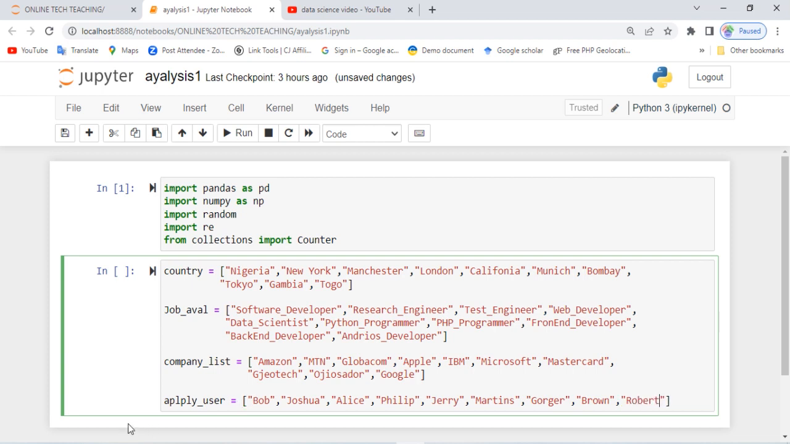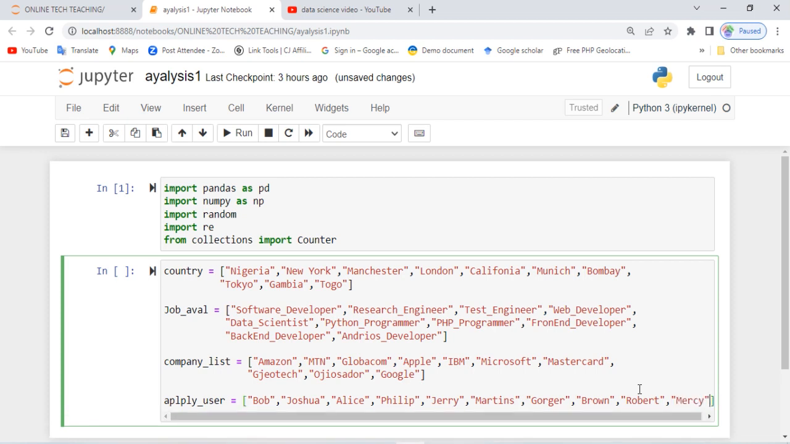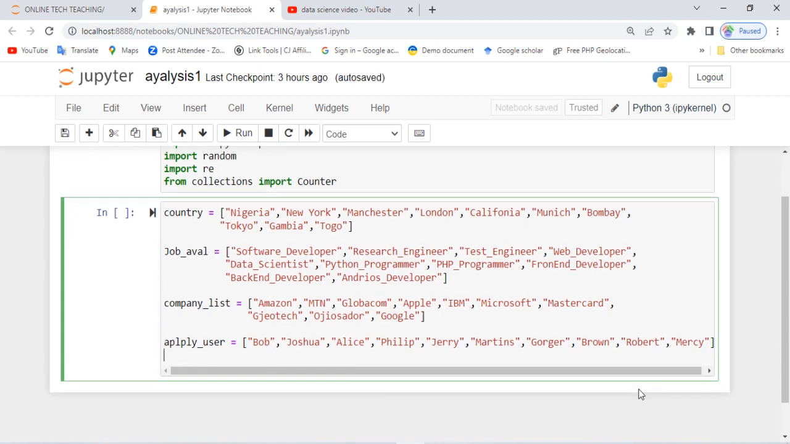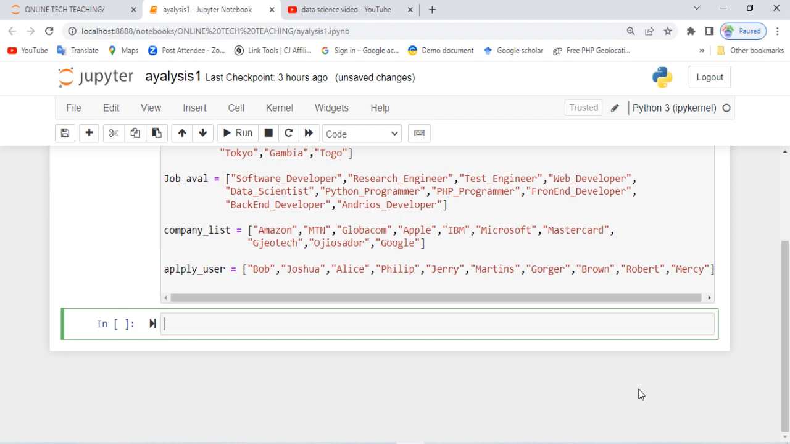Robert. Now, how many do we have? 1, 2, 3, 4, 5, 6, 7, 8, 9. Now, the last one we want to define is, let's say, Messi. It's among the professional people who have this skill set. Now, if we run this code and there is no error, that means we are good to go.